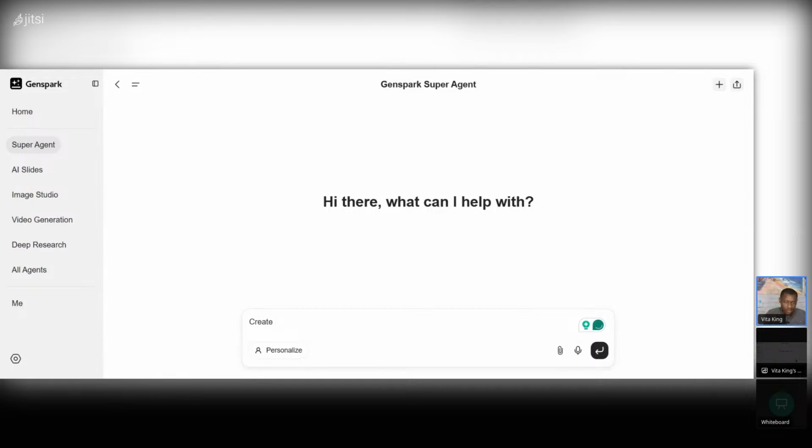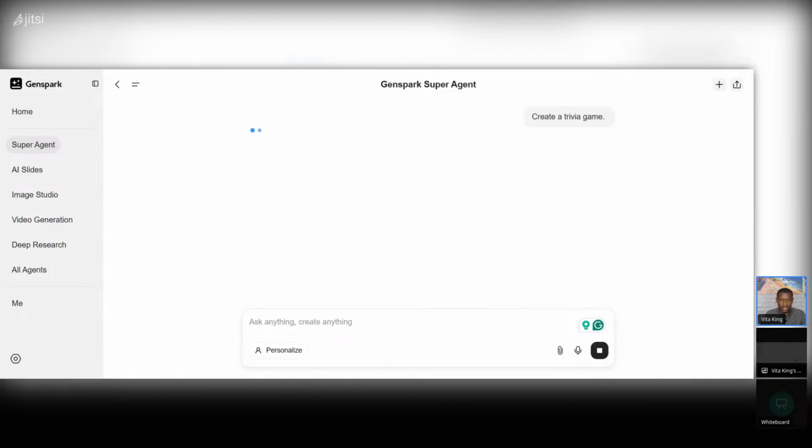So let's just create a trivia game. Create it, right? Trivia game. So let me show you something. This is a vague prompt right here, right? Very vague. There's no specifics. There's no detail. There's no structure. There's no layout. I'm not directing the AI. I'm just giving it a vague prompt. So when you give it a vague prompt, you get a vague answer. So, create a trivia game. Let me hit enter.